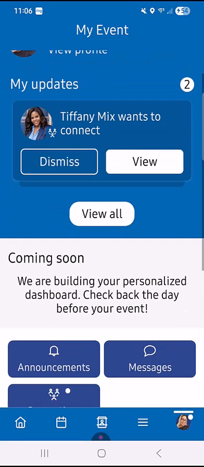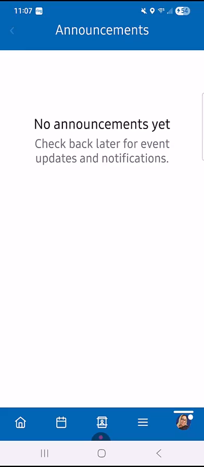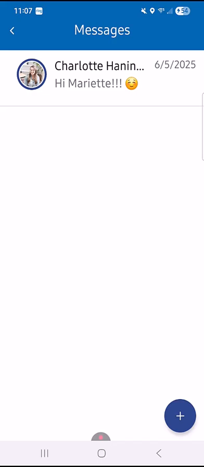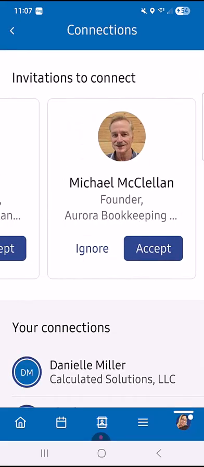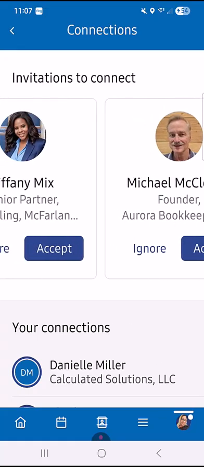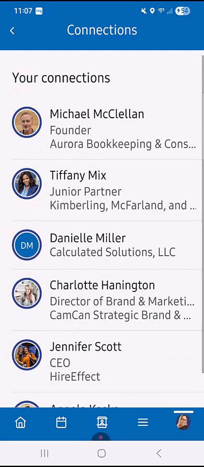You'll have other updates on this area, considering that it's going to be updated throughout the event. For example, it says coming soon, we'll get a personalized dashboard. That's great. But you can also look at any announcements that are going on. You can look at any pending messages that you have from others at the conference. And you can look at any pending connections. And again, when you have a chance, you'll want to take a look at those and either accept them or ignore them. Again, I'm going to accept all of you in here with me.